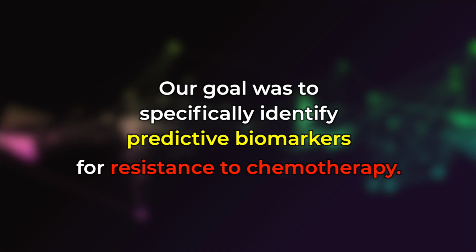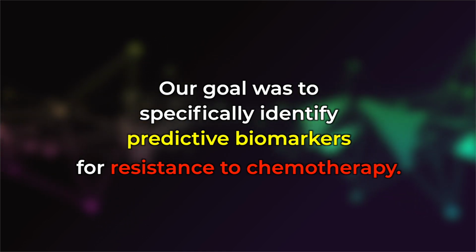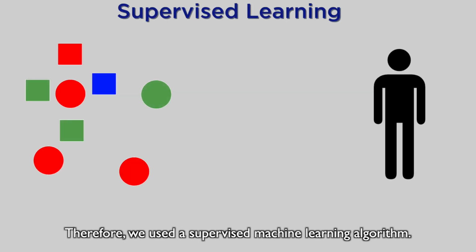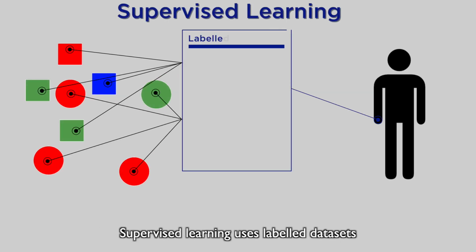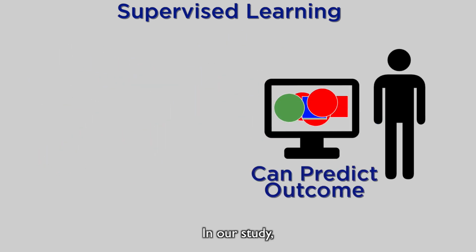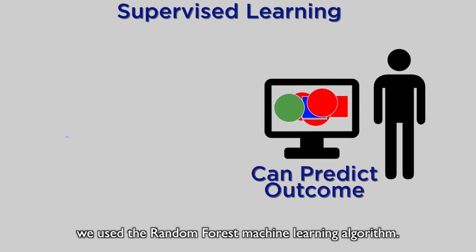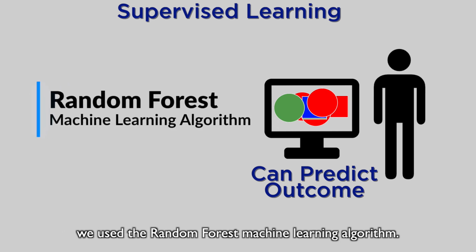In our study, our goal was to specifically identify predictive biomarkers of resistance to chemotherapy. Therefore, we used a supervised machine learning algorithm. Supervised learning uses labeled datasets that are used to train algorithms. In our study, we used the random forest machine learning algorithm.